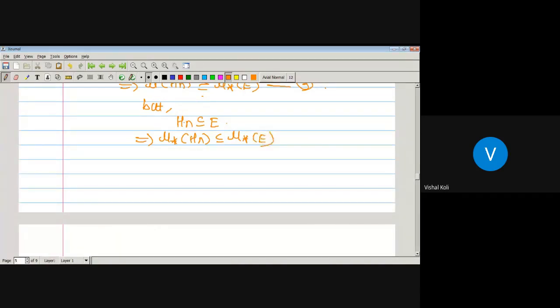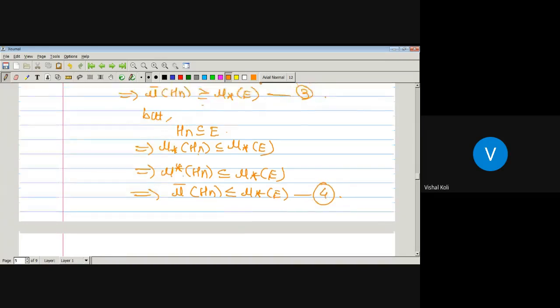But we have proved Hn is measurable. As it is measurable, then we know that if E be a measurable set, then inner measure of E is nothing but the outer measure of E. So this is nothing but outer measure of Hn, and as Hn is measurable on mu star measurable sets, outer measure is nothing but mu bar. So this is mu bar of Hn, which is less equal by inner measure of E. Take this one as equation 4.